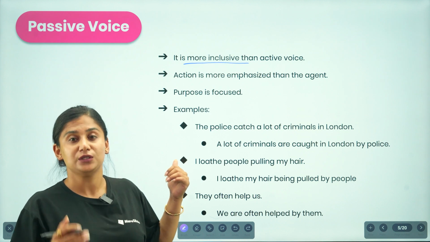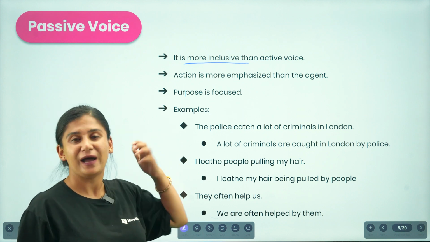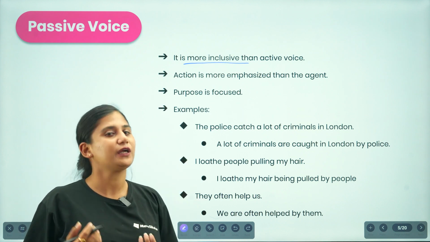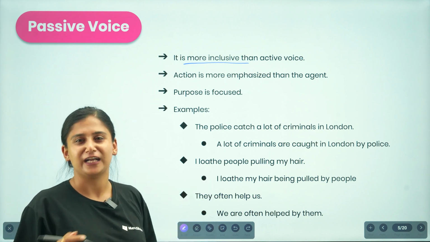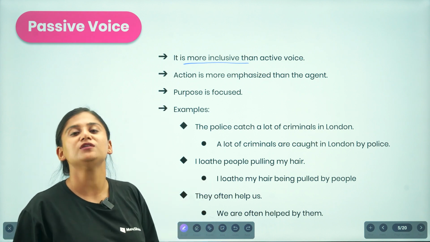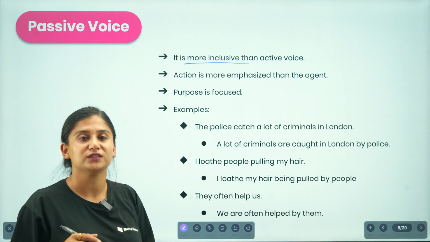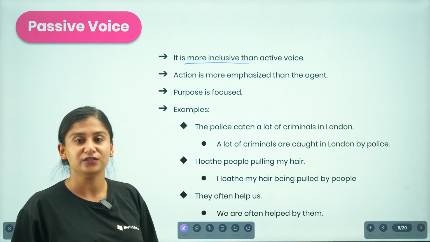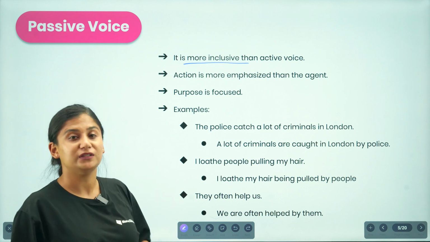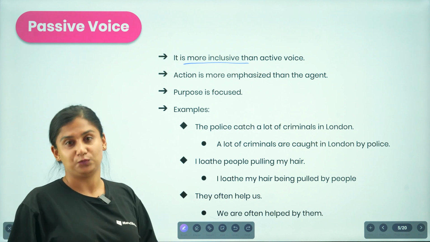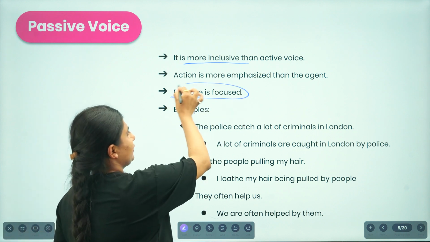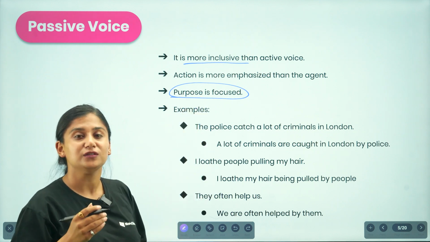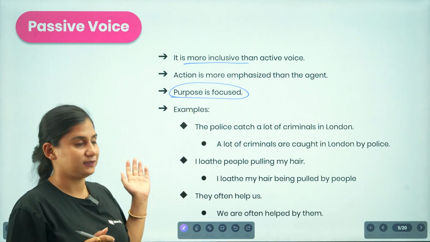Action is more emphasized than the agent. We don't focus on who performed the action, but rather we talk about what action has been performed. So the purpose, that is the action, is focused in passive voice.